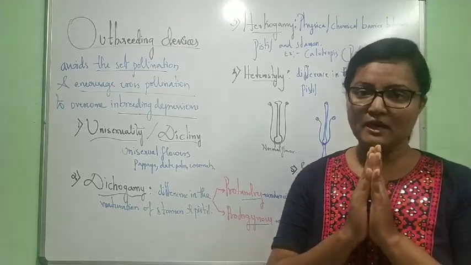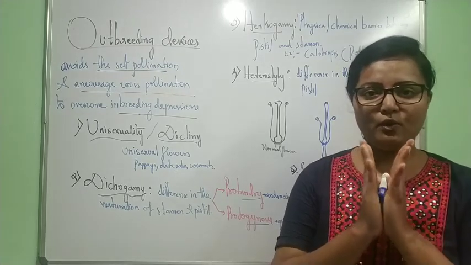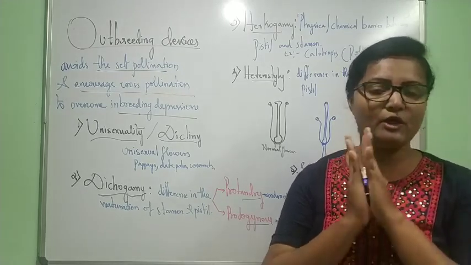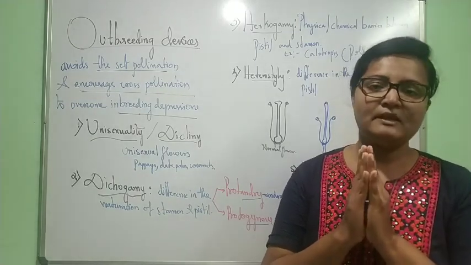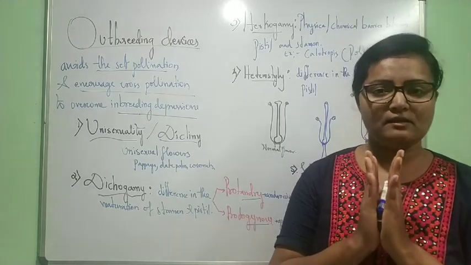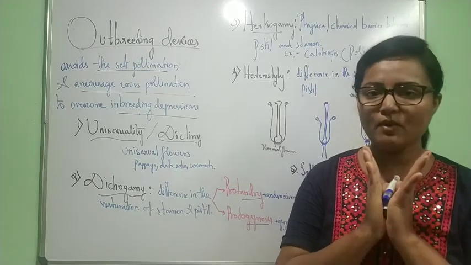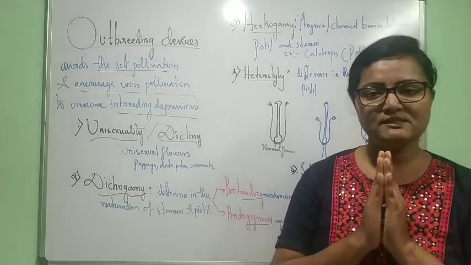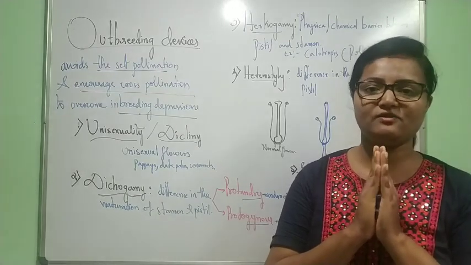Now the stigma decides whether to allow the pollen grain to form the pollen tube or not. That is self assessment. In self-incompatibility, the pistil or the stigma surface won't feel compatible with the pollen grain. So they won't allow the pollen grain itself to germinate on the surface of the stigma.